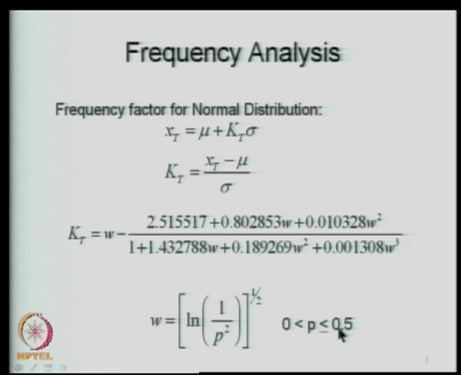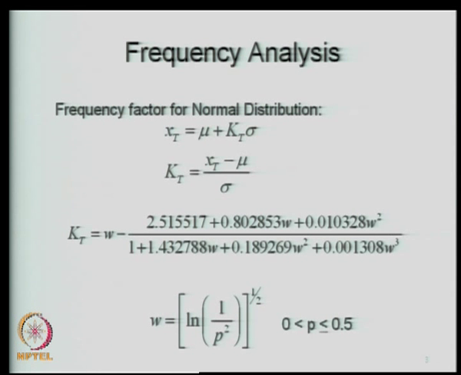Now, if p is greater than 0.5, we use 1 minus p here in this case and obtain K_T using 1 minus p, and that K_T we use with a negative sign. So, if p is greater than 0.5, use 1 minus p here, get the K_T corresponding to that, and use mu minus K_T into sigma with K_T as obtained here. However, the cases of p being greater than 0.5 are very rare in most hydrologic applications. So, most of the cases this expression works.